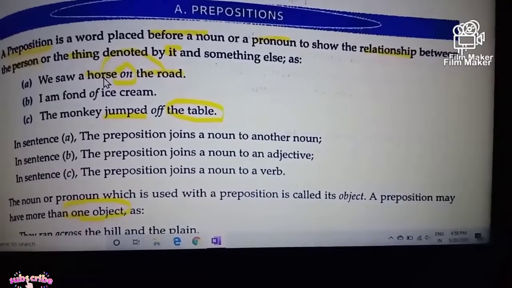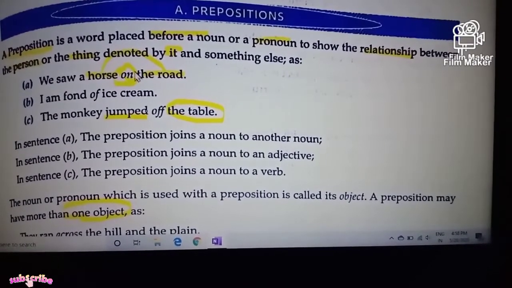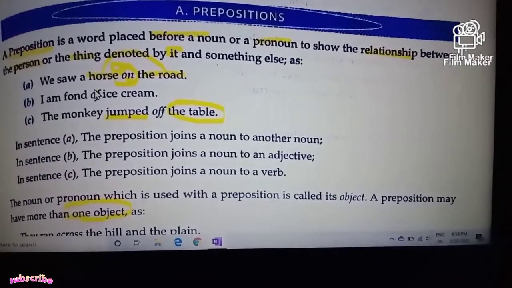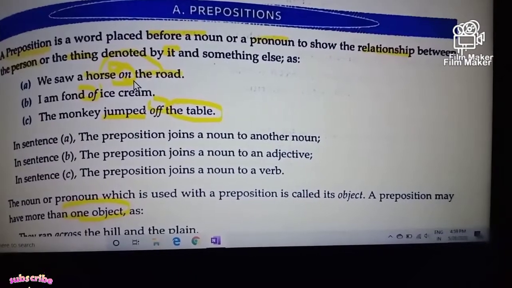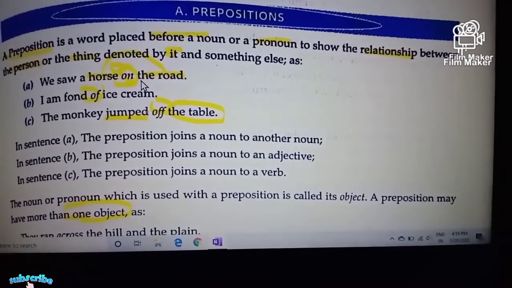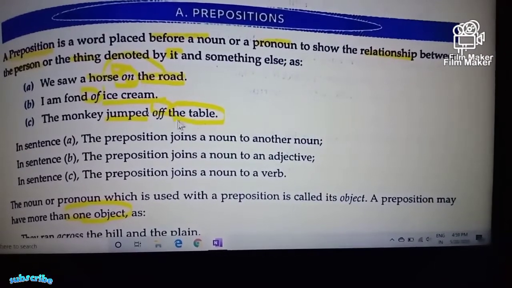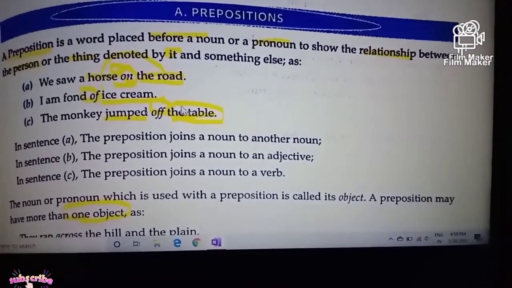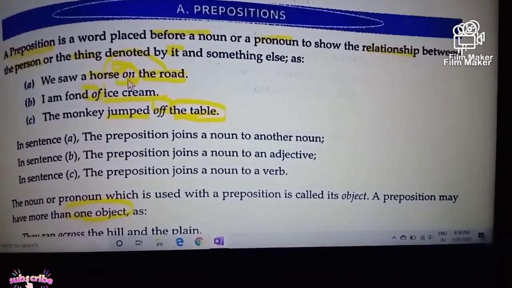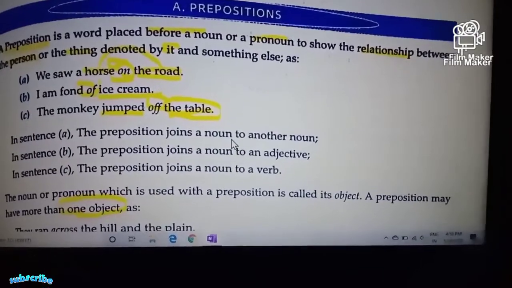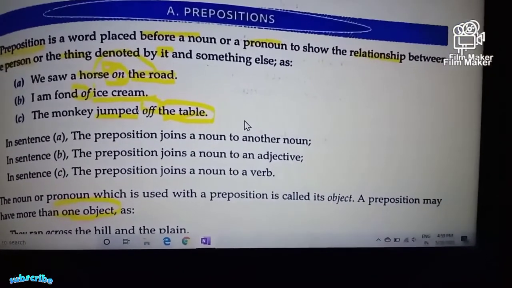Immediately after the noun we use the prepositions, like on, like of, like of, and after that we have the words, that is the road, then ice cream, and then the table. These three are called objects. So objects can be only one or it can be more than one in a given sentence.